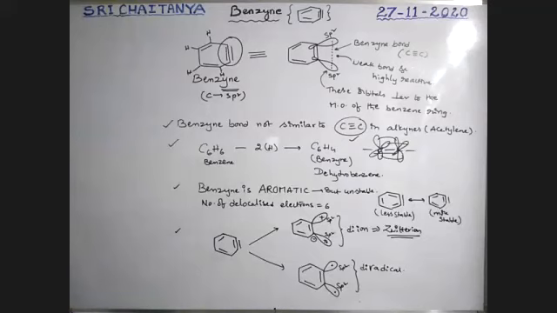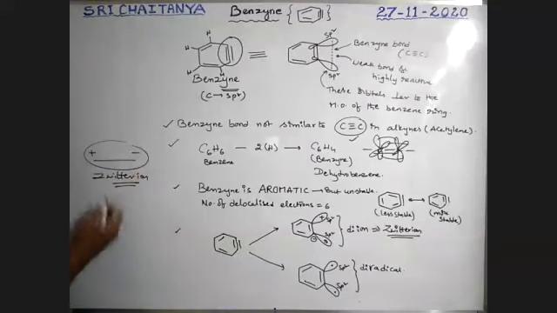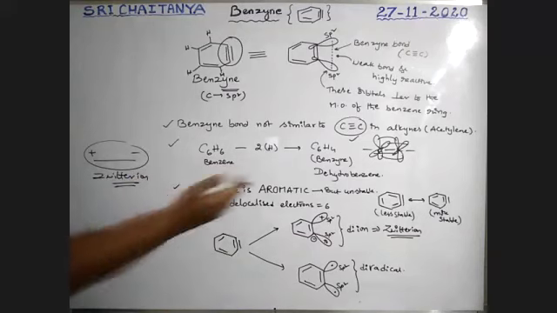Zwitter-ion situation may be possible. Zwitter-ion means a single molecule has both positive and negative ends. That is called a Zwitter-ion, boys. That type of Zwitter-ions may be possible here.